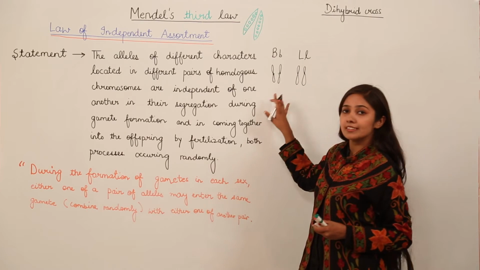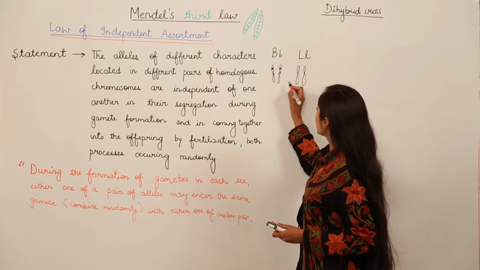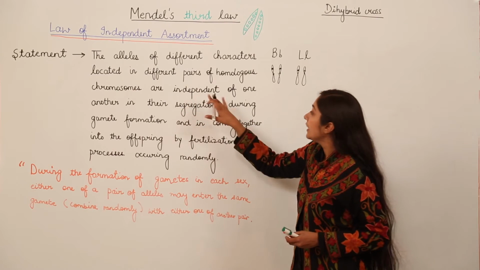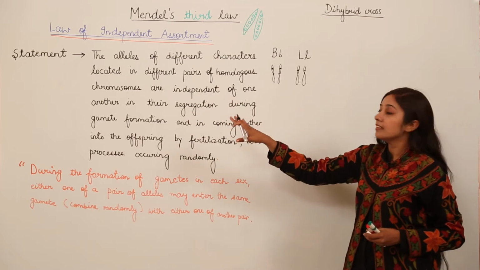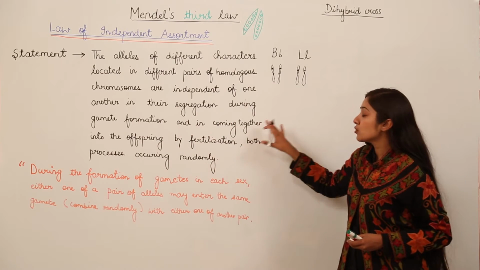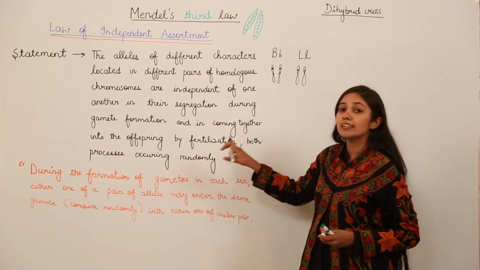This is just for your understanding. So alleles of different characters located on different pairs of homologous chromosomes are independent of one another in their segregation during gamete formation and in coming together into the offspring by fertilization, both processes occurring randomly.